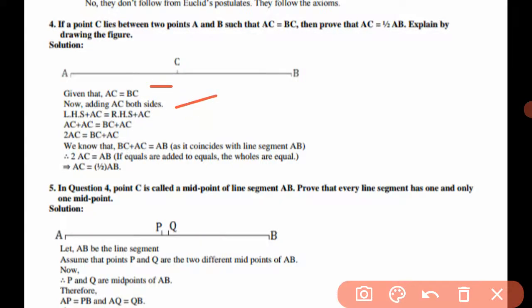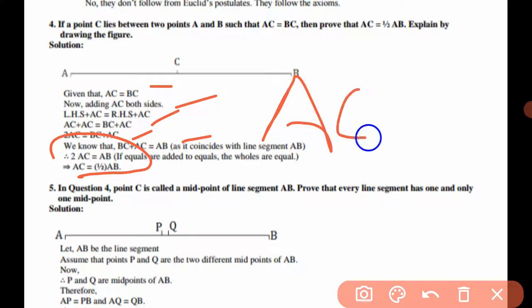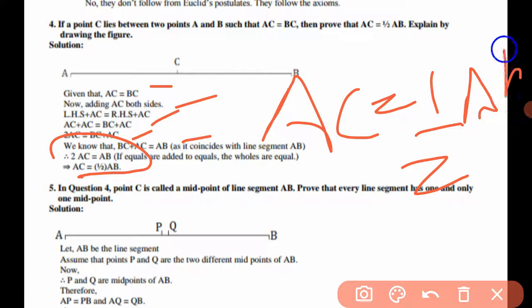Now on adding AC to both sides, LHS plus AC and RHS plus AC, AC plus AC equals BC plus AC. So it will be 2AC equals BC plus AC. We know that BC plus AC equals AB, so twice AC equals AB, and AC will be equal to half of AB. So in this way we can prove it.